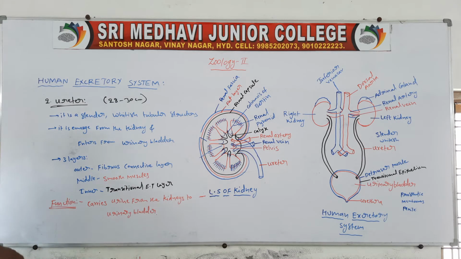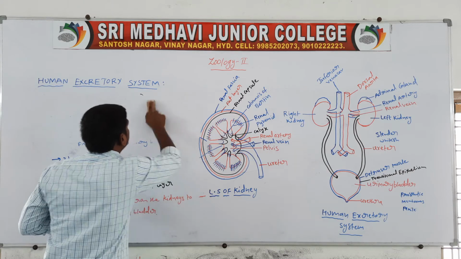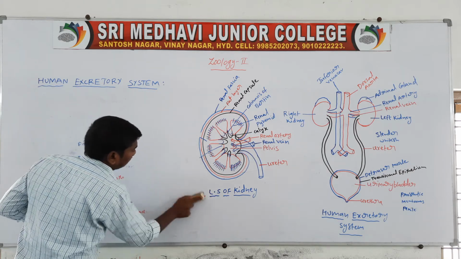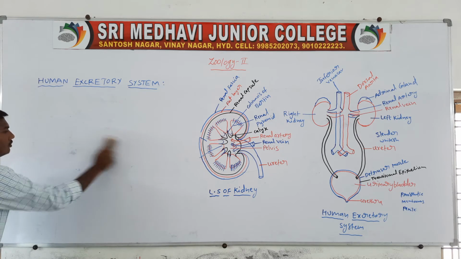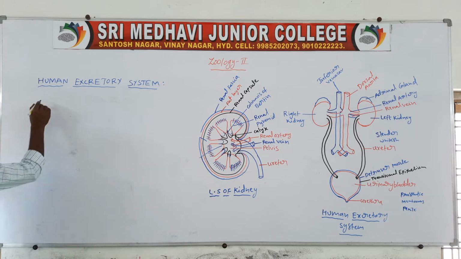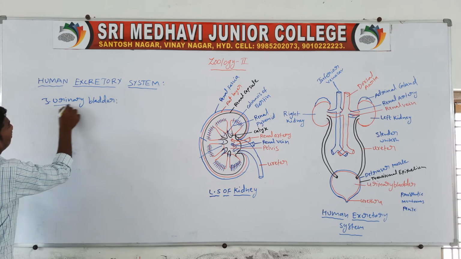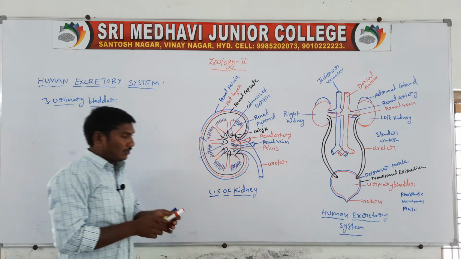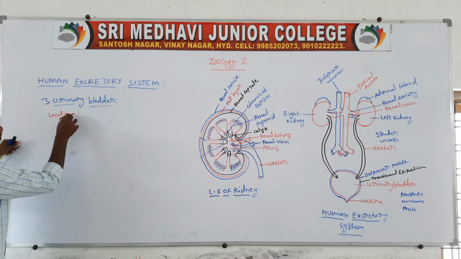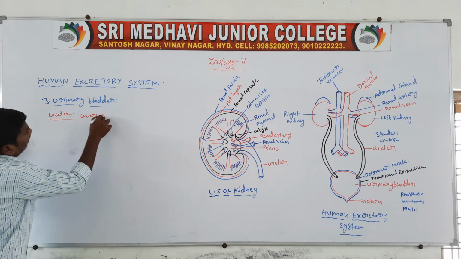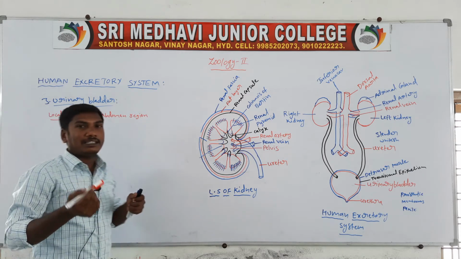Next heading, the urinary bladder. Location: it is present in the lower abdominal region.